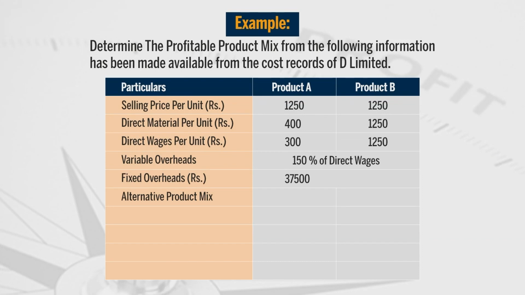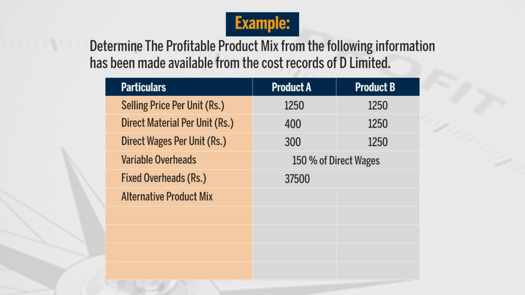Friends, from the table it can be seen that there are 2 products, product A and product B. First information is selling price per unit. Second is direct material, direct wages and variable overheads. These 3 are variable costs given to us. If you see, variable overheads are not given directly, they are based on direct wages. They are 150% of direct wages. Next information we are provided with is fixed overheads, and see, fixed overheads will remain same for all the products. And alternative product mix are given.